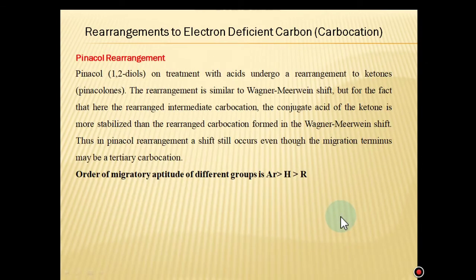The next example involving carbocation is the pinacol rearrangement. Pinacols are 1,2-diols. On treatment with acids, they undergo a rearrangement to ketones which are called pinacolone. The rearrangement is similar to the Wagner-Meerwein shift, except that here the rearranged intermediate carbocation, the conjugate acid of the ketone, is more stabilized than the rearranged carbocation formed in the Wagner-Meerwein shift. Thus, in pinacol rearrangement, a shift still occurs even though the migration terminus may be a tertiary carbocation. The order of migratory aptitude of different groups is again phenyl group, then hydrogen, then alkyl.